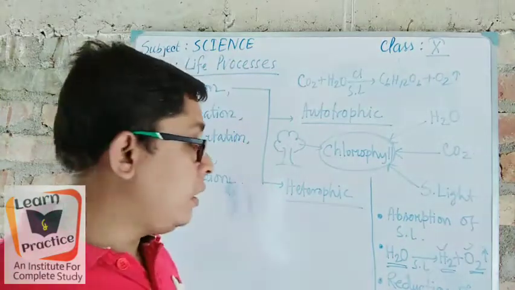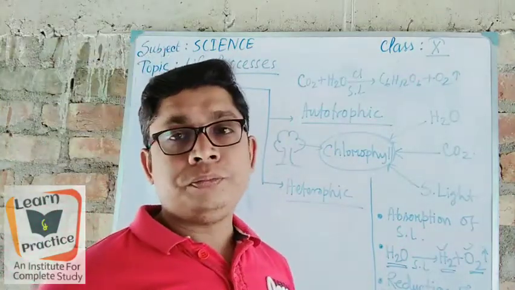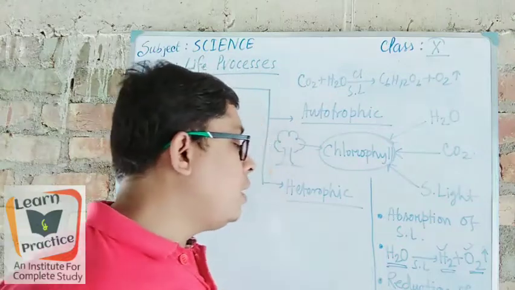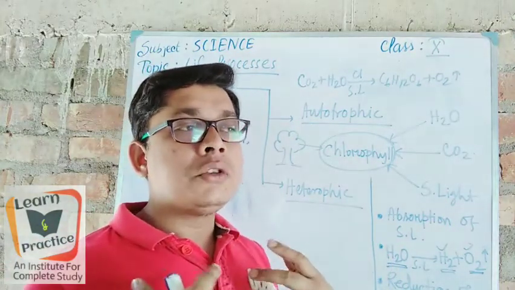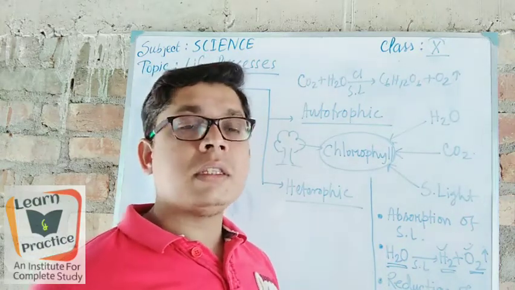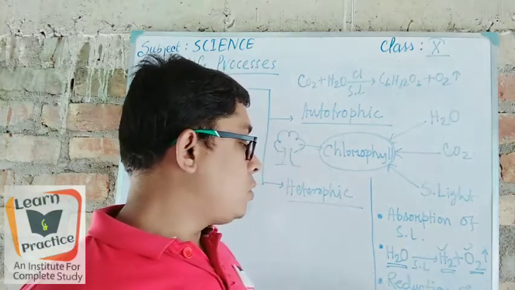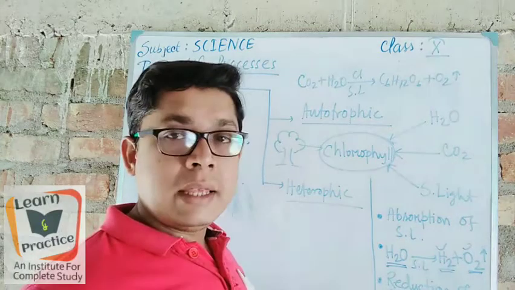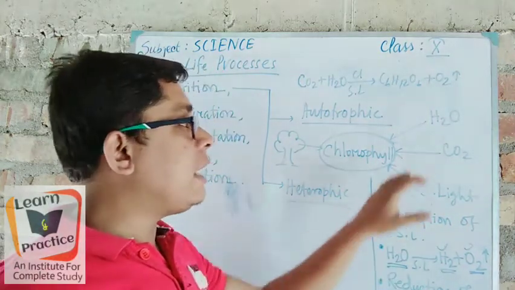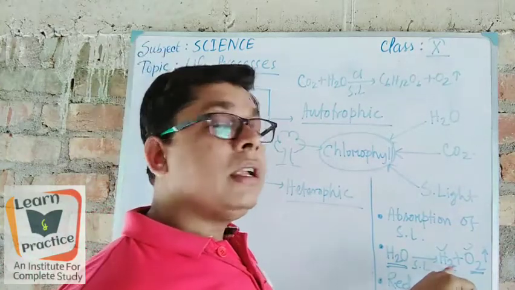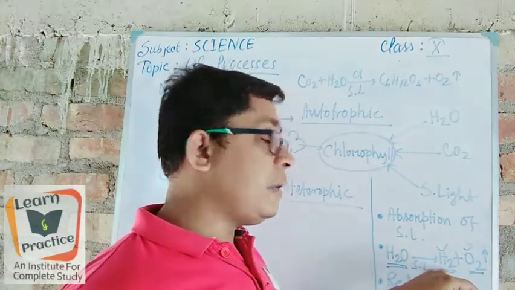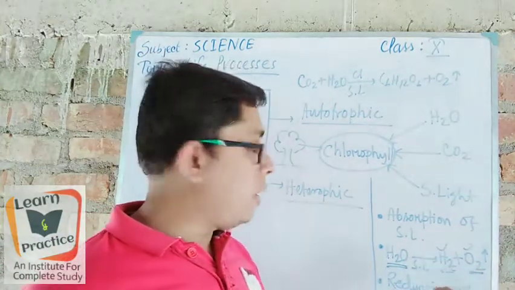Then what happened: reduction of the CO2. Reduction means something is used to going out. So here the carbon dioxide gas that is being absorbed from the atmosphere is reacted with the hydrogen gas that is present over here. Oxygen goes out, only hydrogen is left.